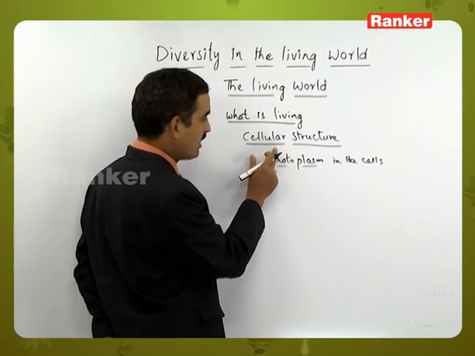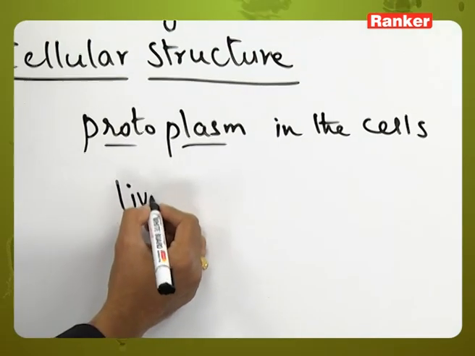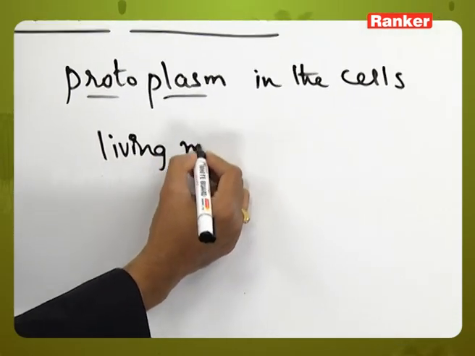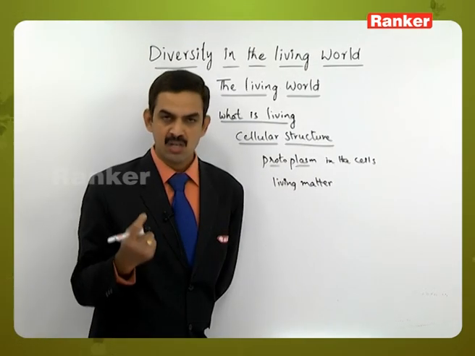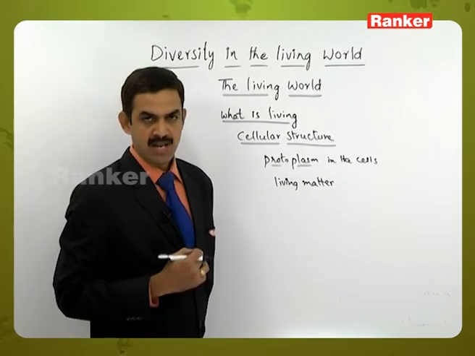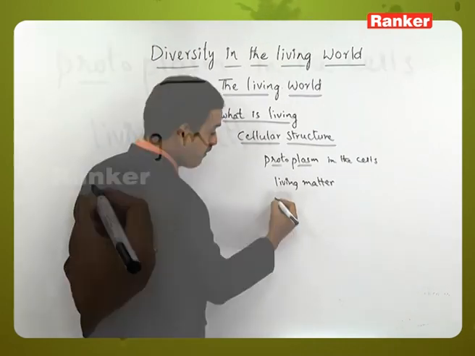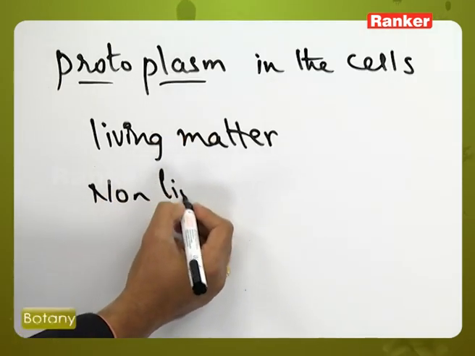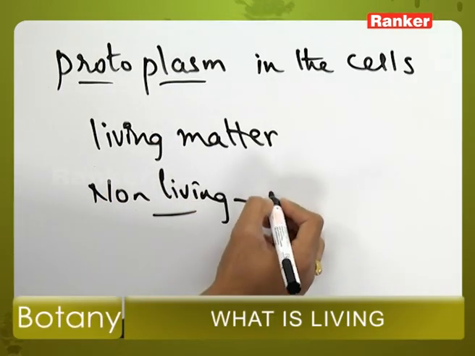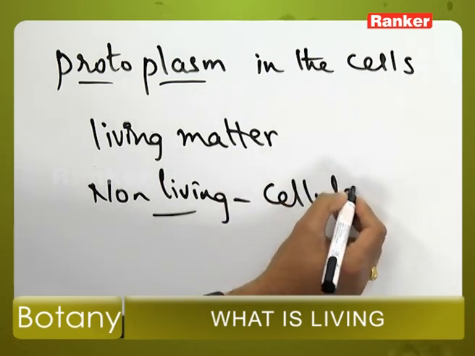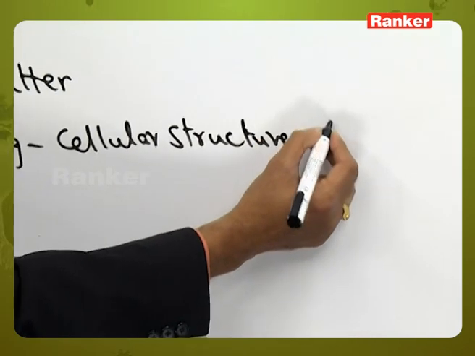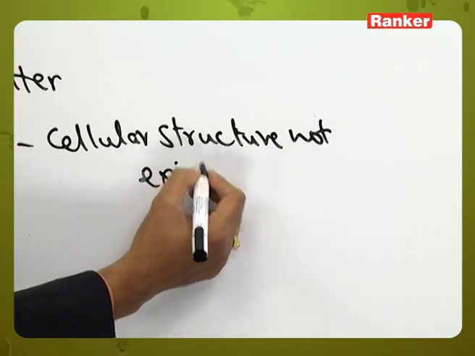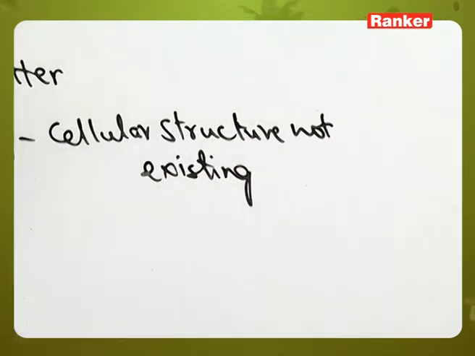That is what we call living matter. Every living matter is made up of cellular structure, and the cellular structure contains the protoplasm. When it comes to non-living things, cellular structure is not present or not existing in them.